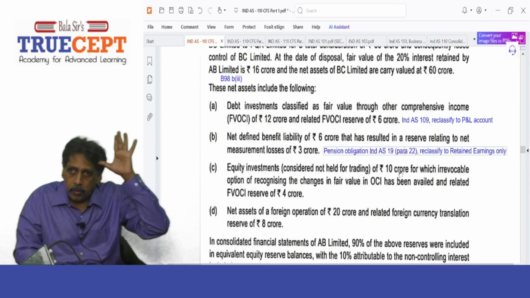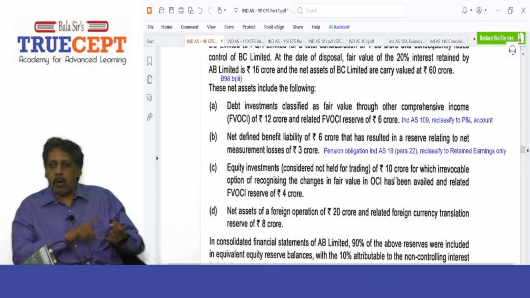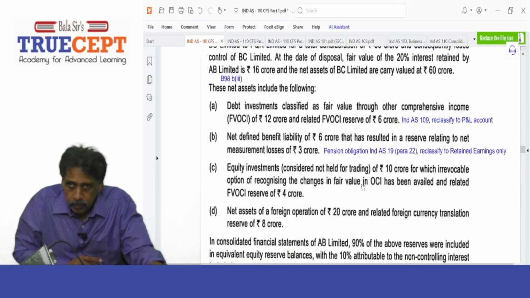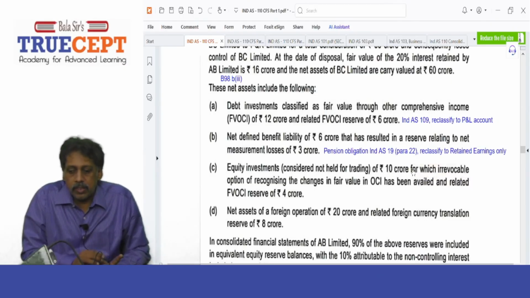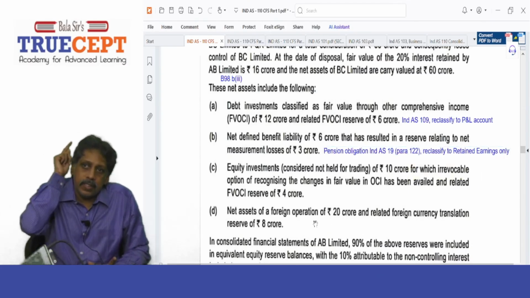Fine. But as of now, you should know that the OCI reserve created on remeasurement of your pension obligation, that a loss again will be taken to OCI, and that cannot be transferred to profit and loss later on when the liability is settled. Is that fine? Got it? Yes, sir. So 2.7 crore. So para 122 or 22? 122 of IND AS 19. Yes, sir.